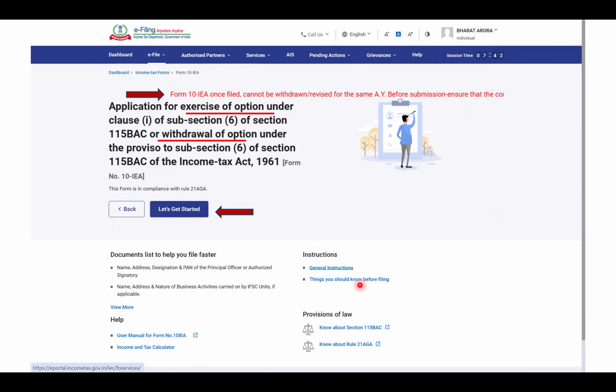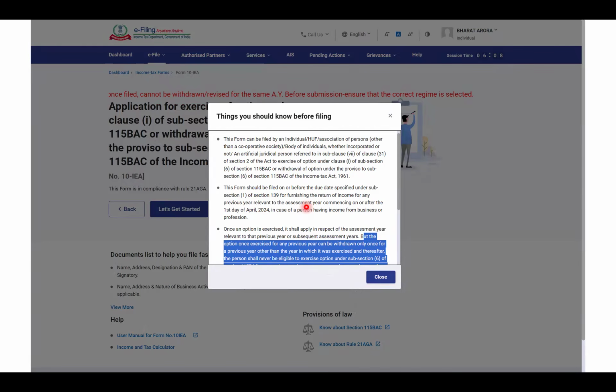If you want to read through any of the general instructions, or want to know more about section 115 BAC, or read the user manual for Form 10 IEA, you can read this. As soon as you click, it will open up things that you should know before e-filing. They are telling you again and again that this option is for business and profession only. If you are salaried, you don't need this option, and if you fill this, there is no option to withdraw it. You'll have to file under the old regime only.